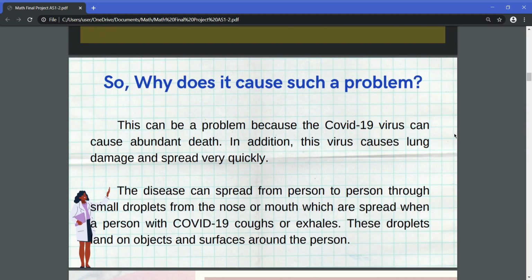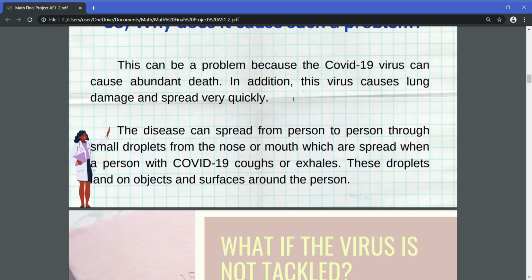So why does this coronavirus cause such a problem? This can be a problem because the COVID-19 virus can cause abundant deaths. In addition, this virus causes lung damage and spreads very quickly. The disease can spread from person to person through small droplets from the nose or mouth, which are spread when a person with COVID-19 coughs or exhales. These droplets land on objects and surfaces around the person. Corona also increased the number of medical workers needed, so it requires no small cost to recover from this virus. So it can cause a big problem if it is not tackled.